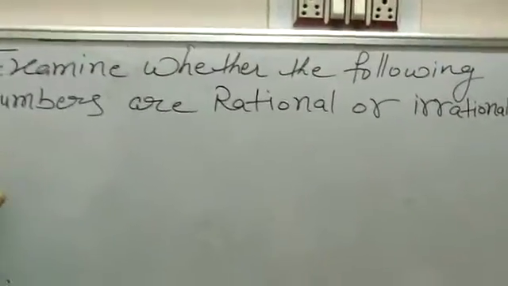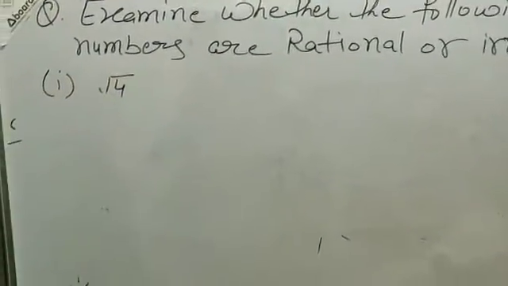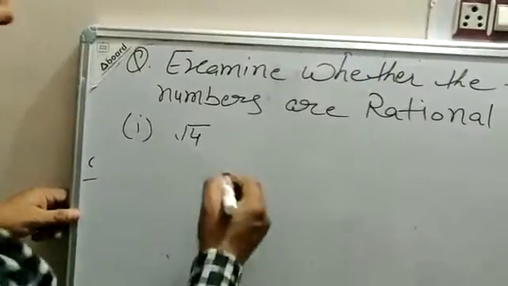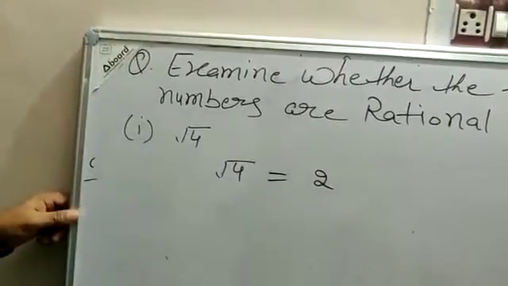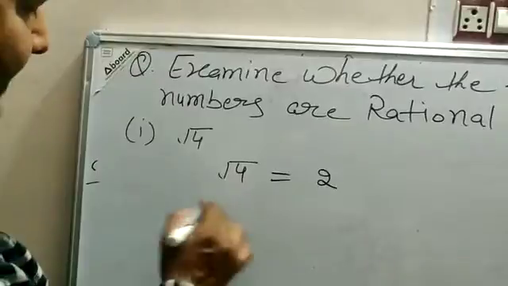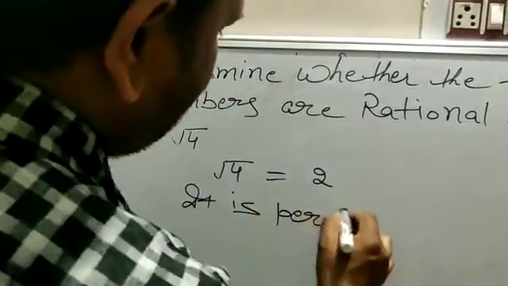First part is root 4. We know that root 4 is 2. So it means it is a perfect square, a perfect root.